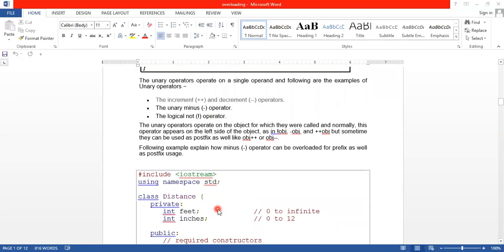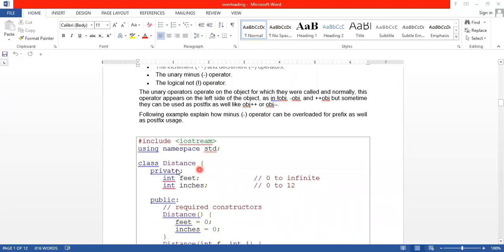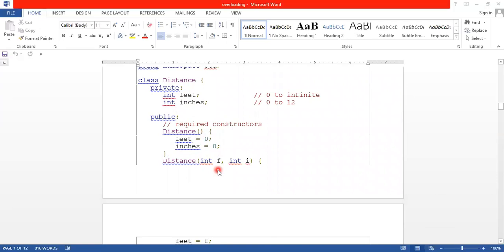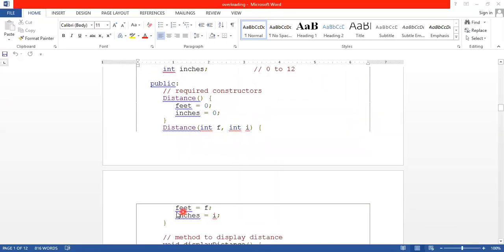Let us see one example. So class Distance, here we define two data members, feet and inches. Then under the constructor we assign these two as 0. Then another constructor we define int f, int i, then assign feet equal to f and inches equal to i.